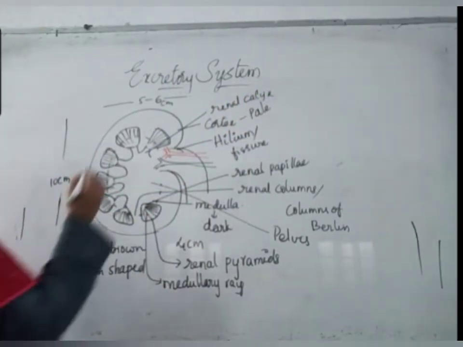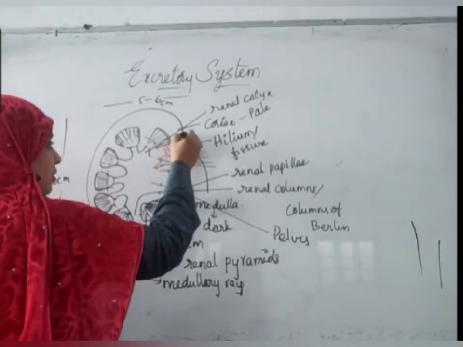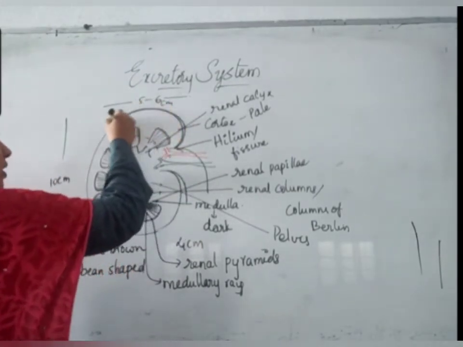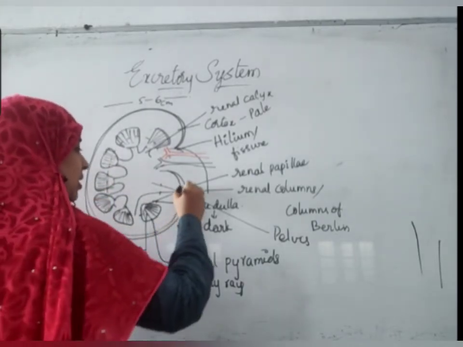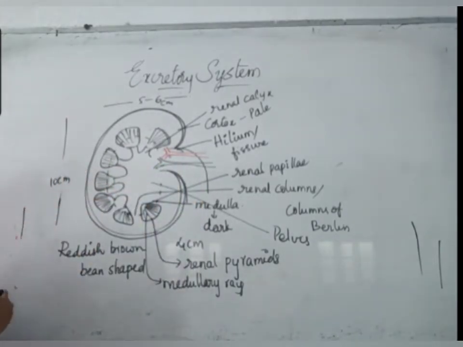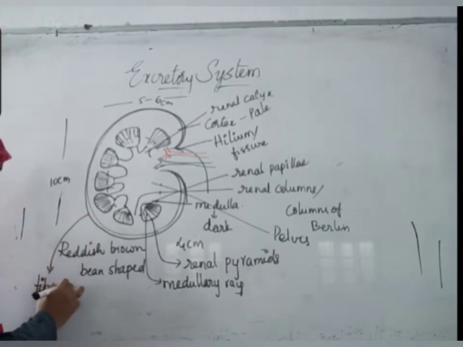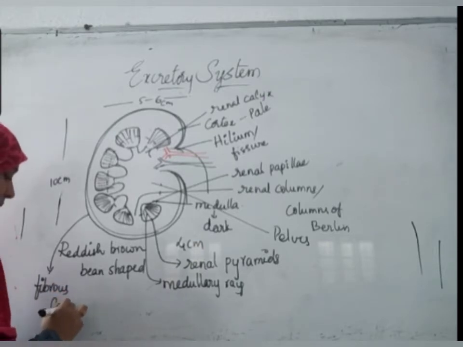And the outer portion of the kidneys is covered by an envelope. This envelope is called the fibrous capsule.